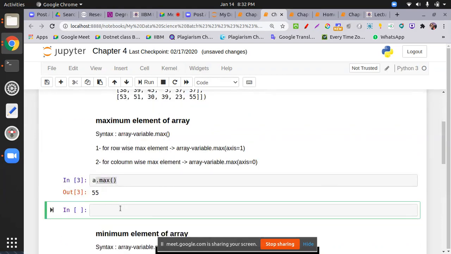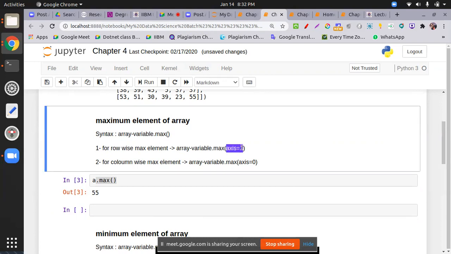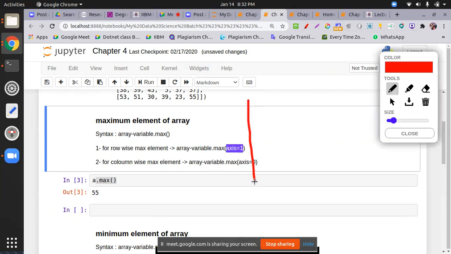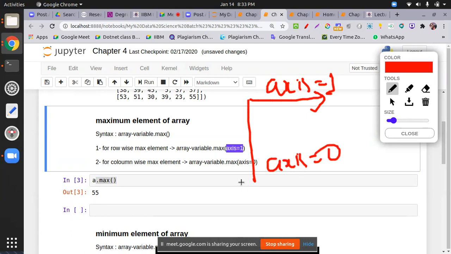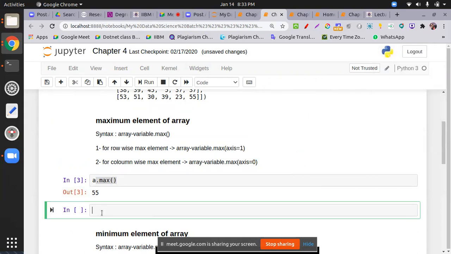Now I have to find the row wise. So always if you are going to find the row wise, put axis equal to 1. Okay. In computers, keep in mind this is axis equal to 1, and this is axis equal to 0. Keep in mind column 0, row 1. All right. Now what I do is a dot max, I just put axis equal to 1.